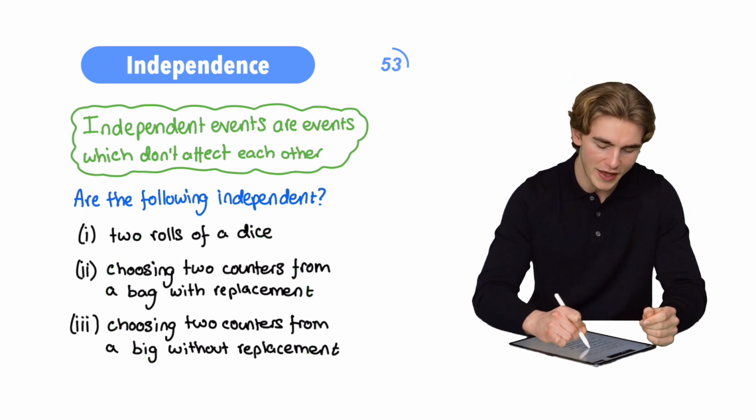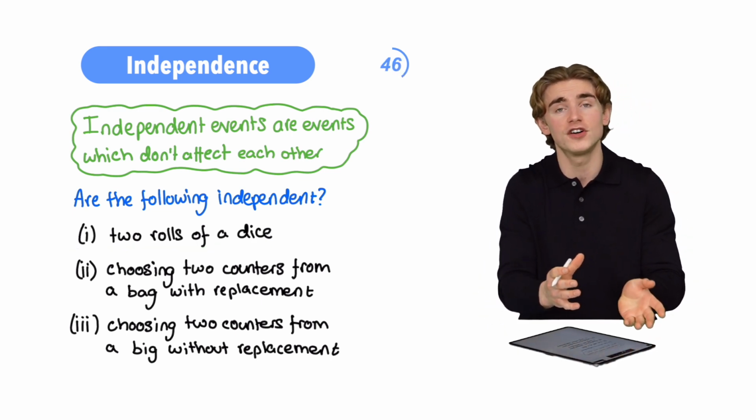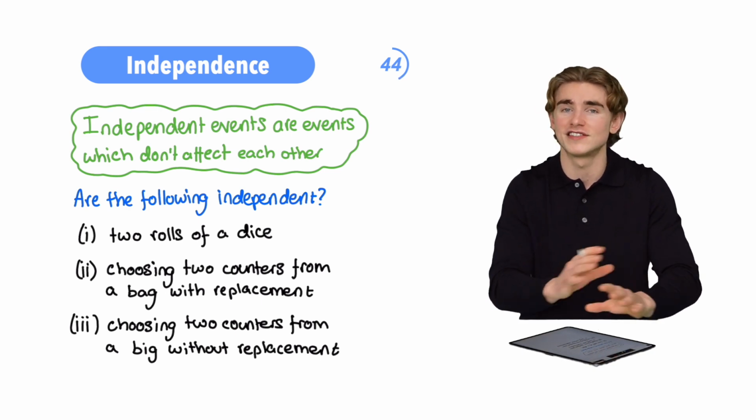We're asked whether they are independent. Let's have a look. Up first, two rolls of a dice. We would say that these events are independent. Why? Because the first roll of the dice, whatever number we get, doesn't affect the second roll.